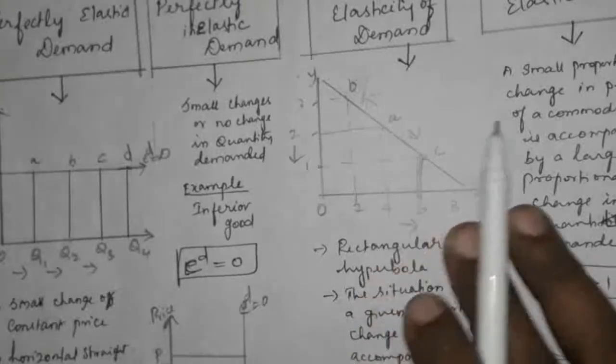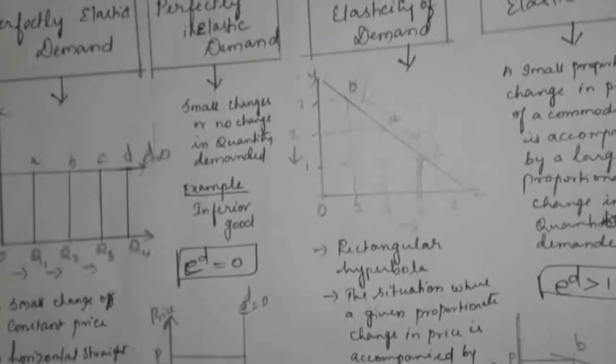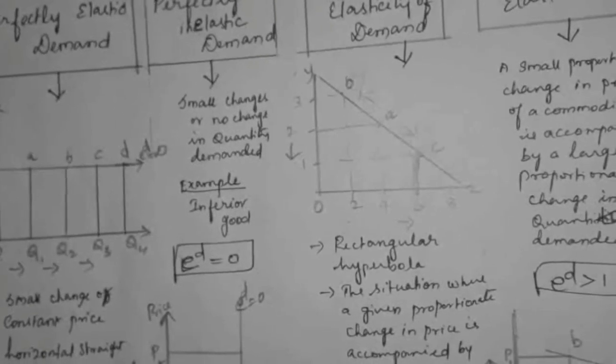Same, that is unitary. What changes in price is accompanied by equally proportionate changes in quantity. So elasticity of demand is equal to 1 in this case.